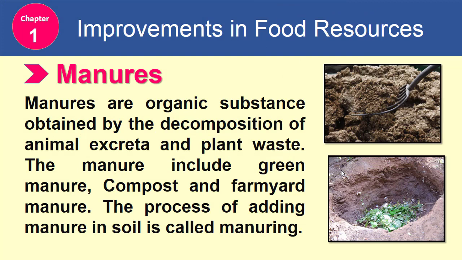Let's see what is manures. So manures are organic substances obtained by the decomposition of animal excreta and plant waste. The manure includes green manure, compost and farmyard manure. The process of adding manure in the soil is termed as manuring.